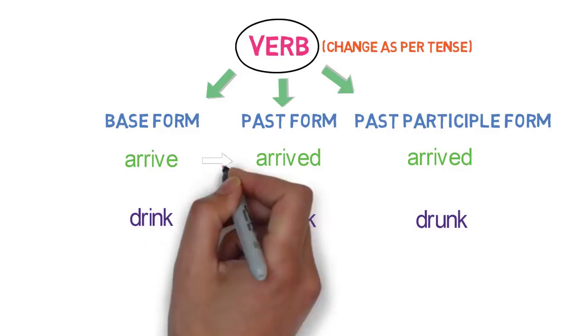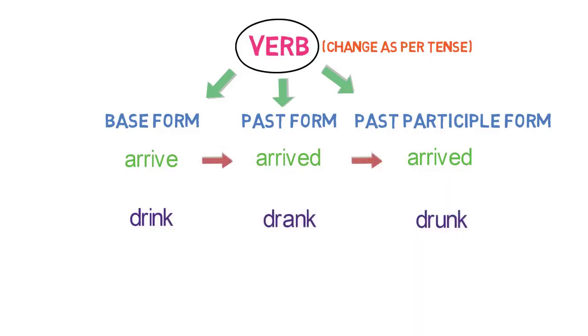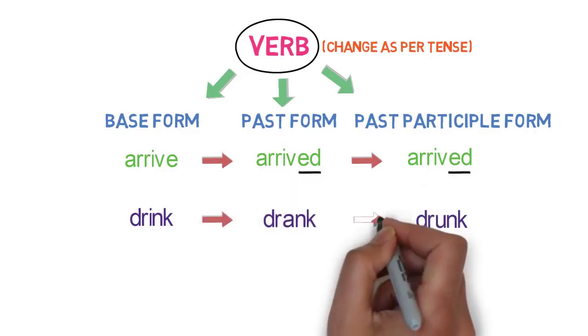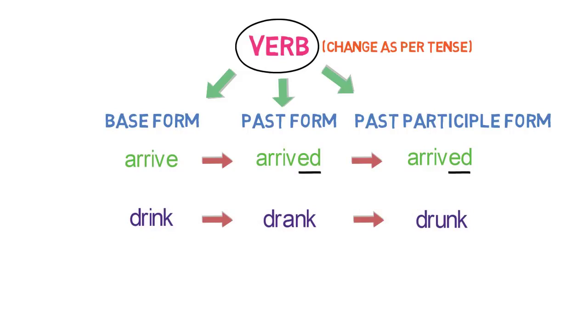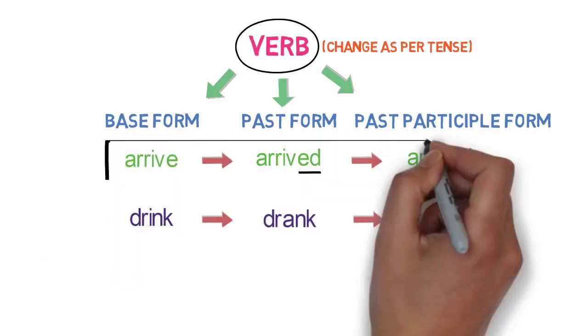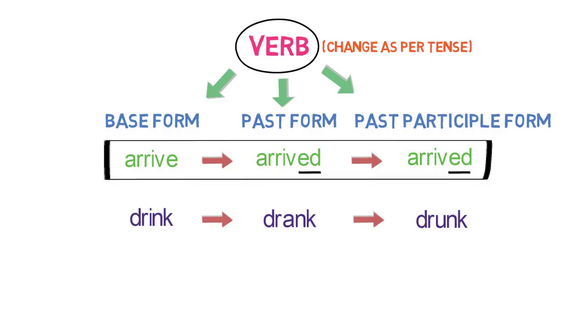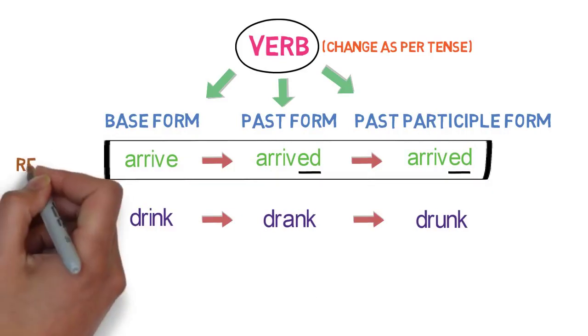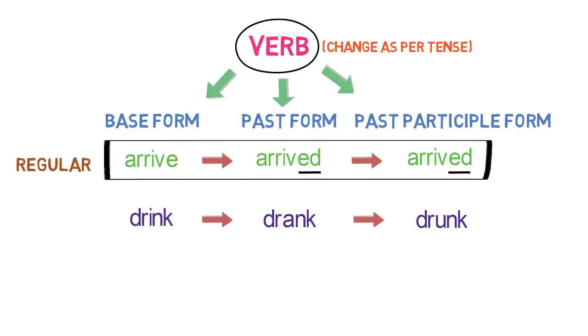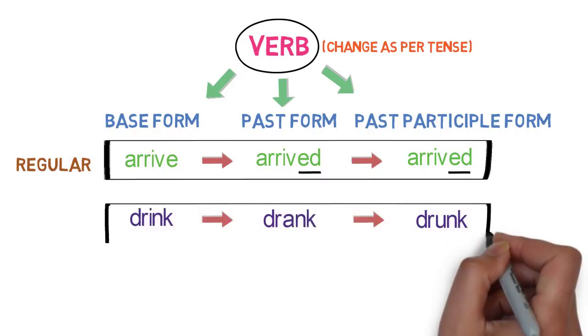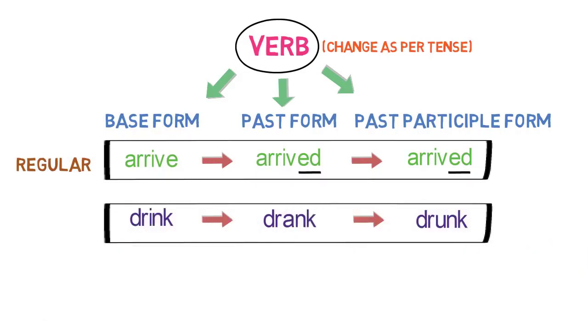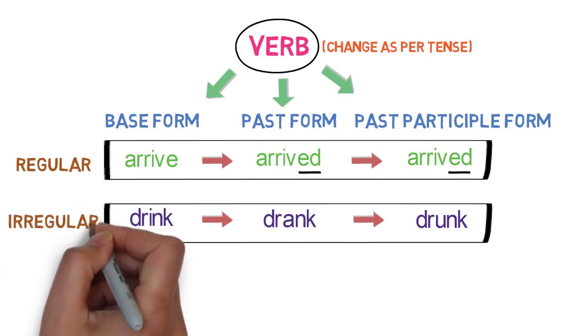Now, as you can see, for converting the word arrive to past and past participle form, we used ed. But for converting the word drink, we didn't use any such pattern. So the verb which is following a pattern for conversion from present to past and past to past participle is a regular verb, and the verb which is not following any pattern for conversion from present to past and past to past participle form is an irregular verb.